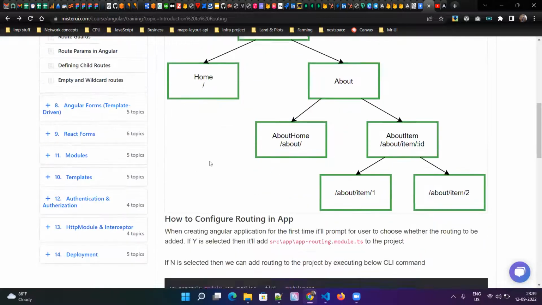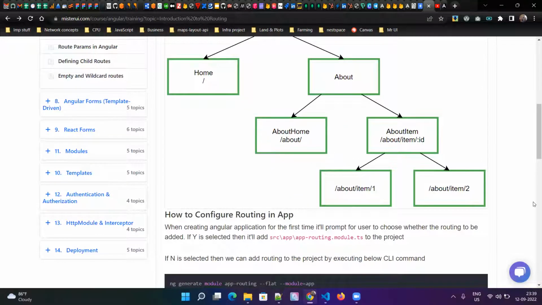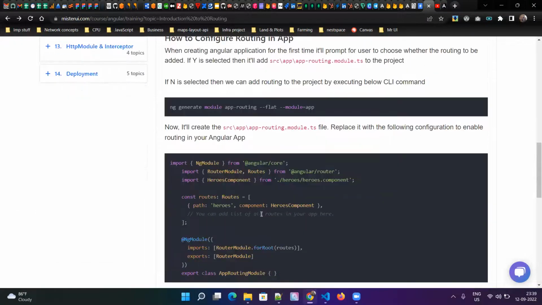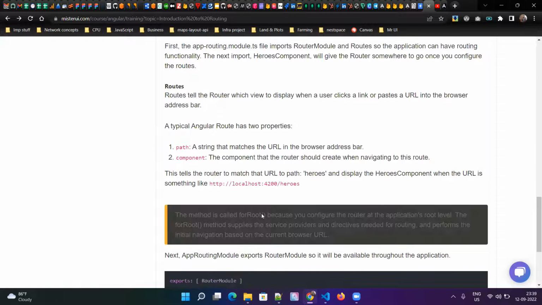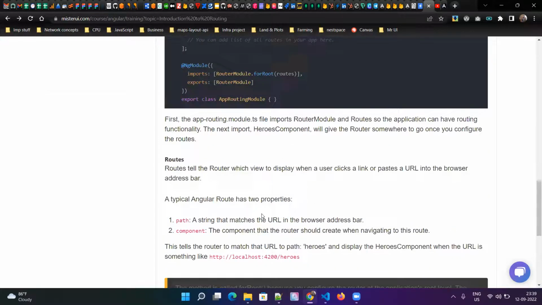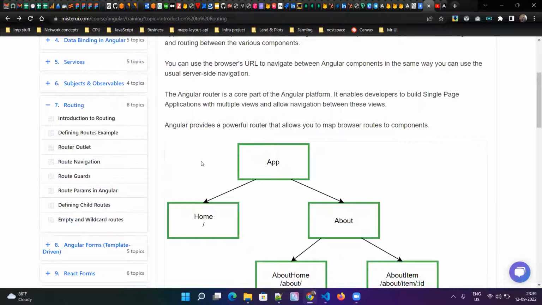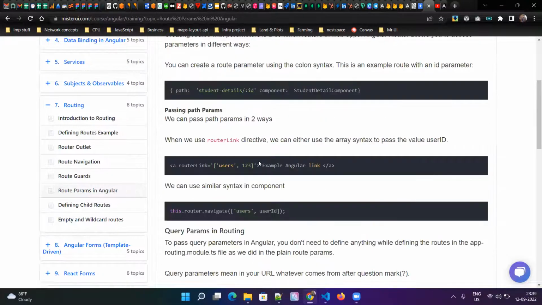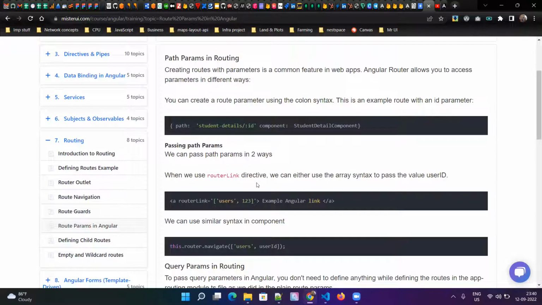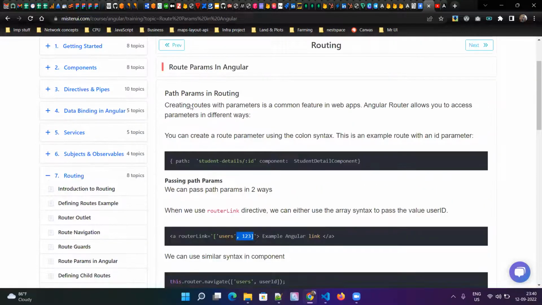As we discussed, routing is to navigate across your application, and that is the main question they'll ask. The second question they ask about is route params, whether query params or path params. Route params is a generic word; path params and query params are specific terminologies.